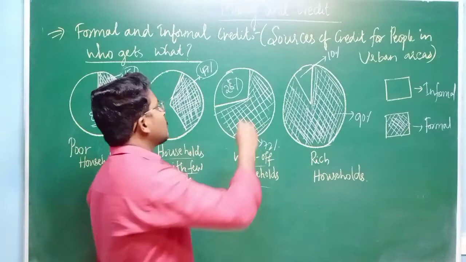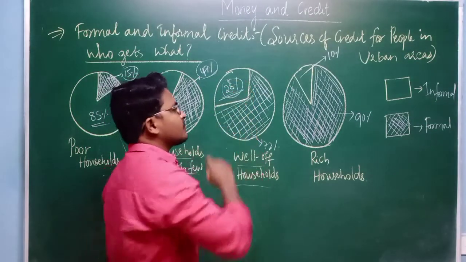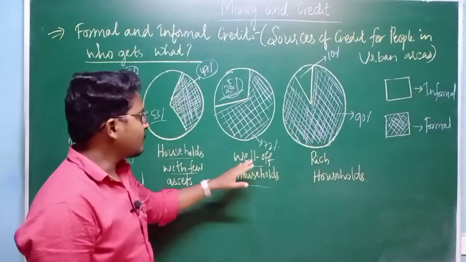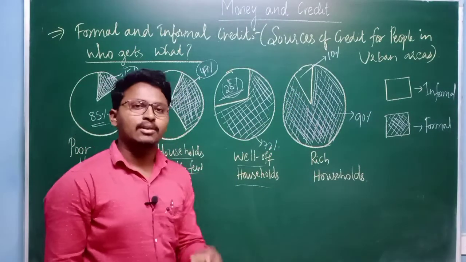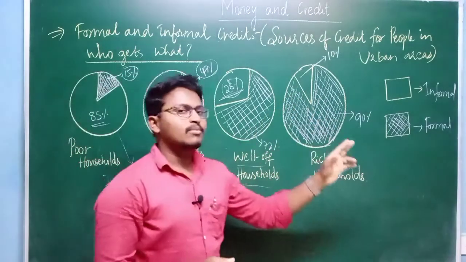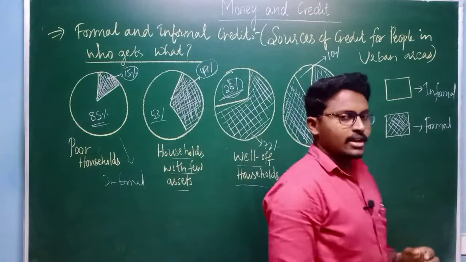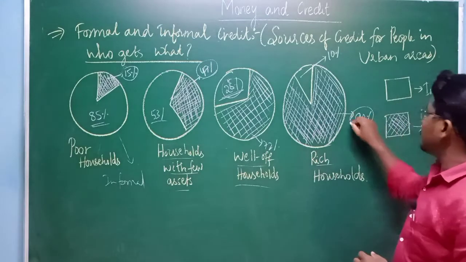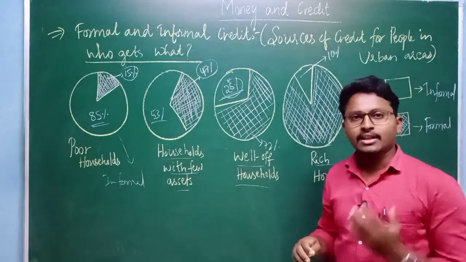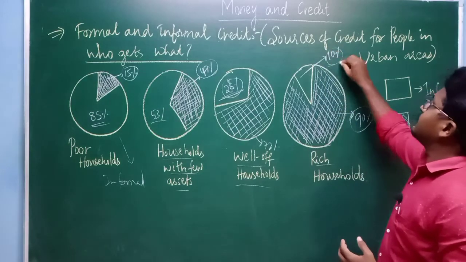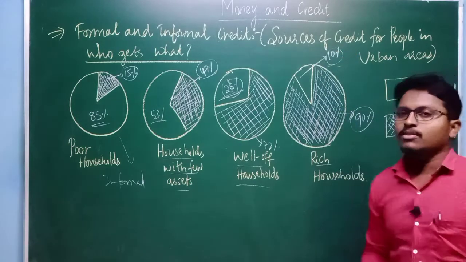So only 28% of the people are getting loans from informal source of credit, and the remaining 72% are getting from formal source of credit. And if you take the ultra rich households, here you can see 90% of the people are obtaining their loans from formal source of credit, and only 10% are obtaining from informal source of credit.